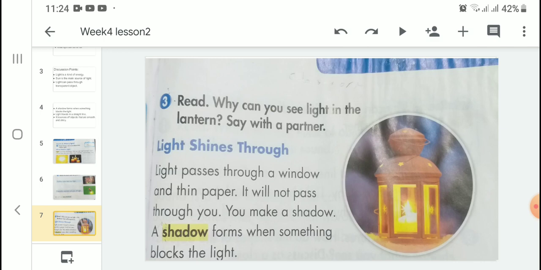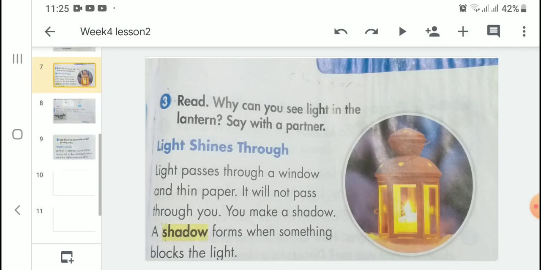Now students, the question is, why can you see light in the lantern? In the lantern, look at the picture. In the lantern, transparent glass is used. That's why we can see light in it. Now move on, question number 4.